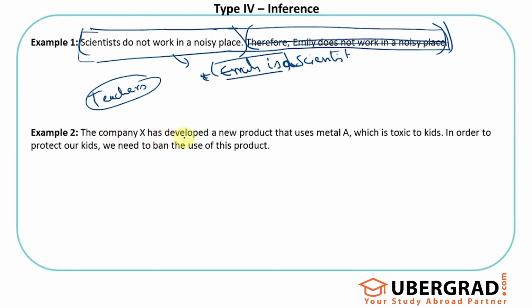Company X has developed a new product that uses metal A, which is toxic to kids. In order to protect our kids, we need to ban the use of this product. So for example, I can come up with an inference like this: the new product is used by kids in large numbers or at a higher frequency.